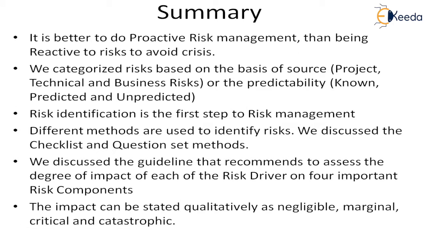And so we have come to the summary, we have come to the end of the session of this lesson. And what we have mentioned till now is that we have understood what proactive and reactive risks are, and it is always better to do proactive risk management than being reactive to risks, to avoid a crisis. And we also categorized the risks on the basis of the source, that is project, technical and business risks, and on the predictability of it, that is known, predictable and unpredictable.